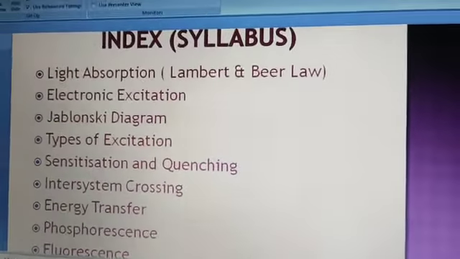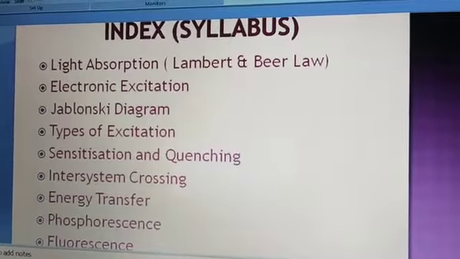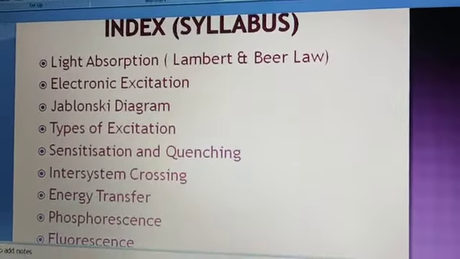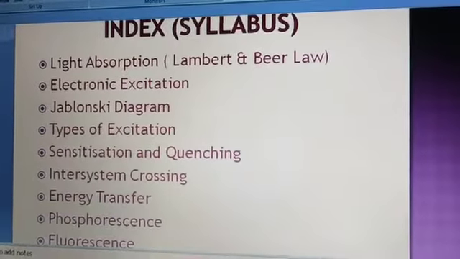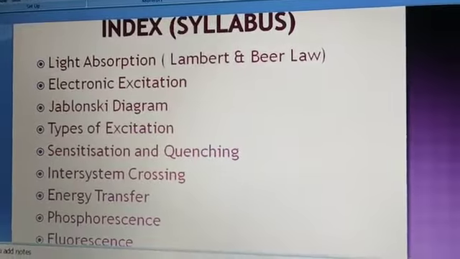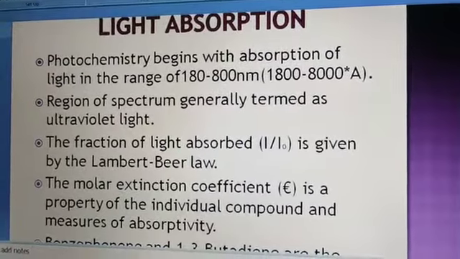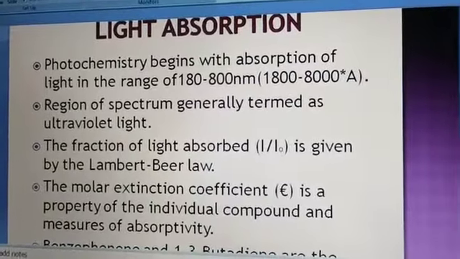So let us see the main topics, which are the basic needs for the principles of photochemistry, including absorption of light, electronic excitation, Jablonski diagram, types of excitation, etc. We will discuss these one by one. First of all, we come to the point of absorption of light.